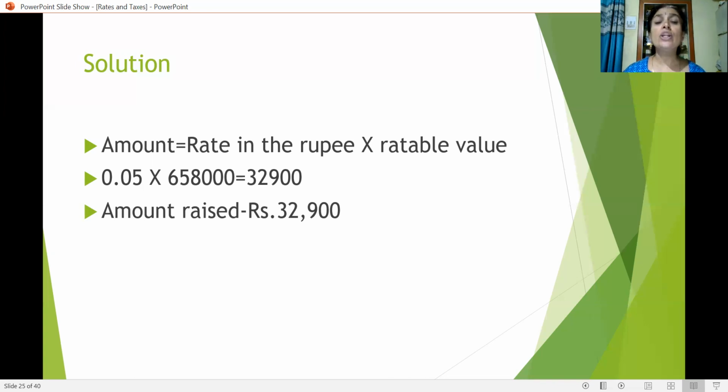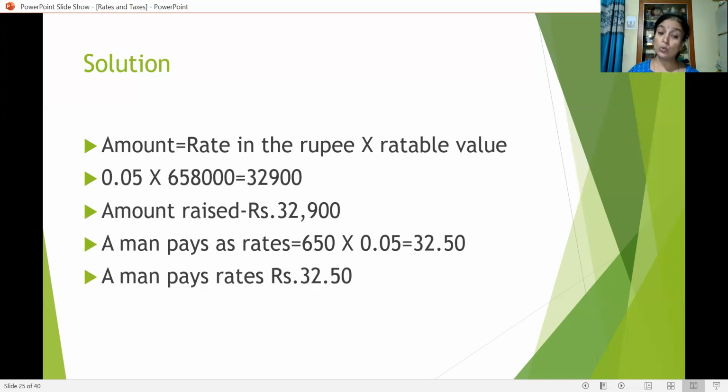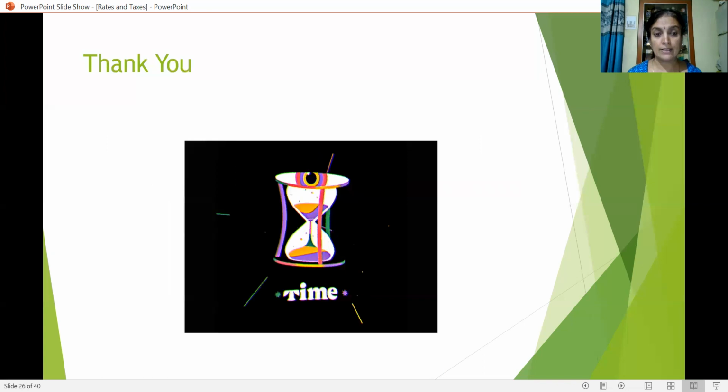Here we are interested in knowing what a man pays as tax, because his house value is 650. He has to pay 5 paise in a rupee, that is 0.05. So 650 into 0.05 is nothing but 32 rupees 50 paise. A man pays rates of rupees 32 and 50 paise.